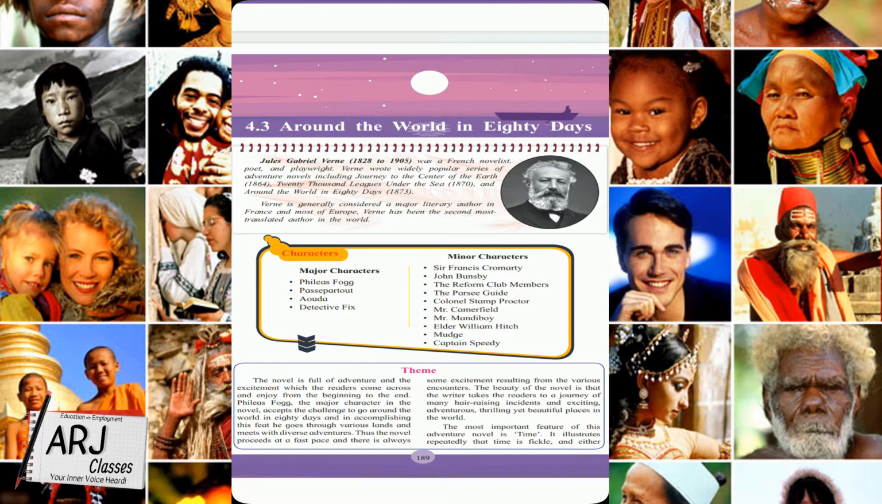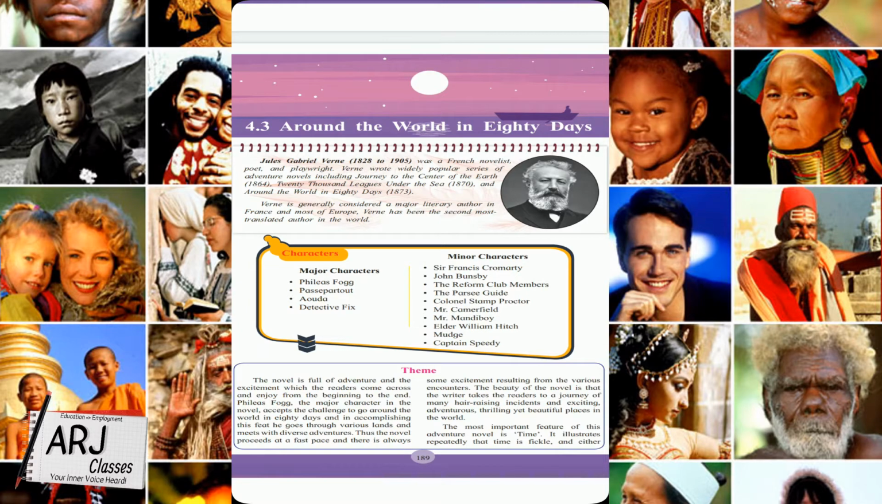Then characters. So we'll see the characters first in this novel, what characters he has mentioned. He has mentioned some major characters and minor characters too. In the major characters column, we'll find Phileas Fogg, Passepartout. Passepartout is written in French that way, but it is pronounced as Passepartout. Phileas Fogg, Passepartout, Elda, and Detective Fix.